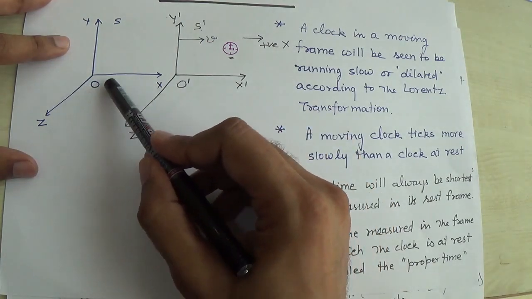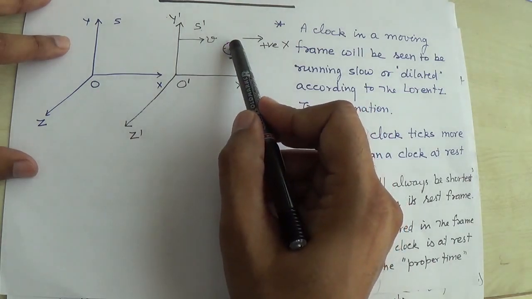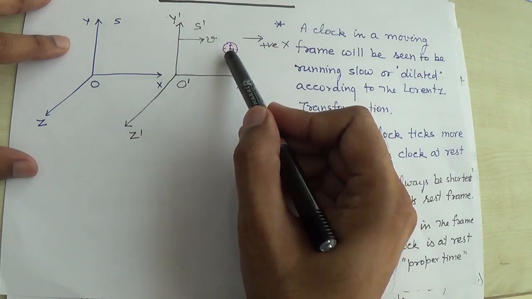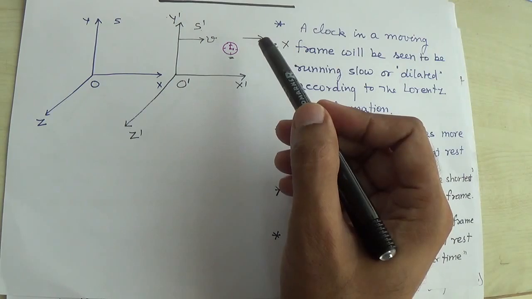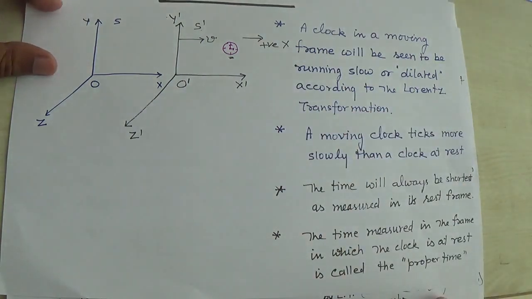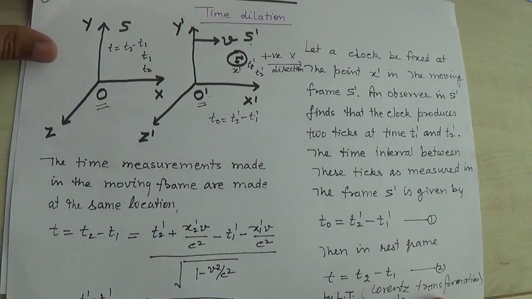O. According to the observer O, this clock runs slow, and for O prime it runs with proper time. So this is the difference between the observations in the case of time, right? One can show all these things with the help of time dilation.